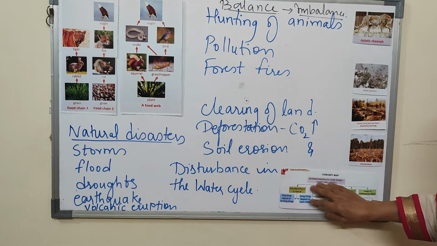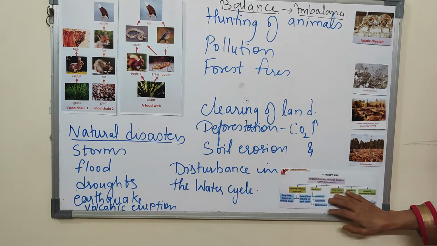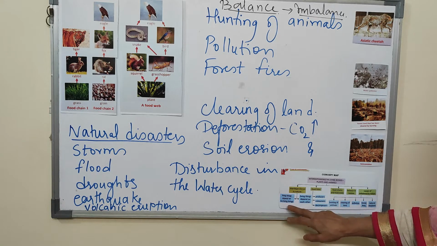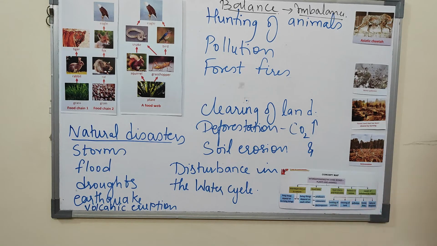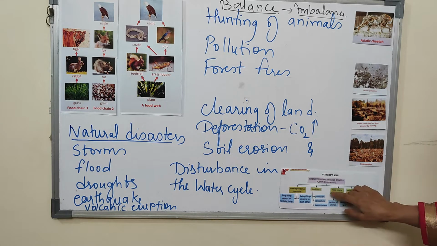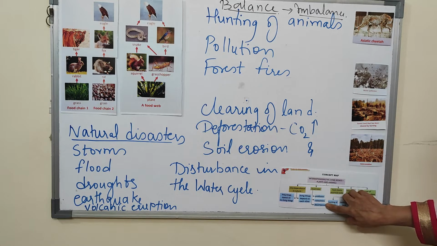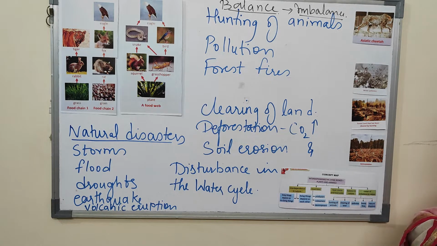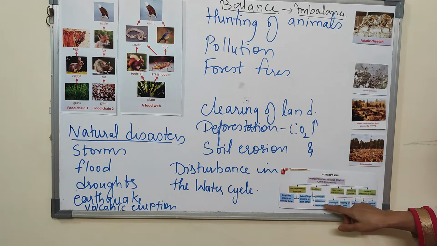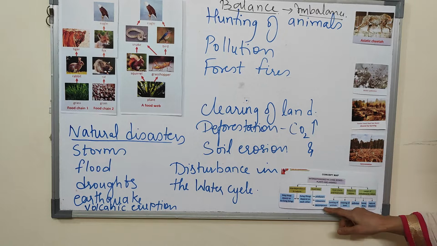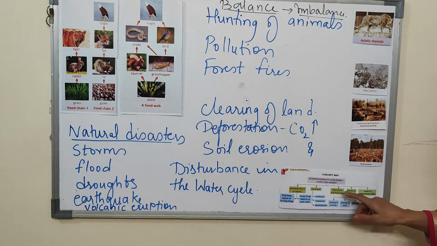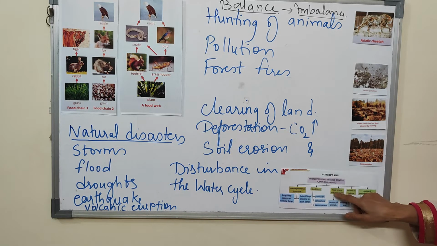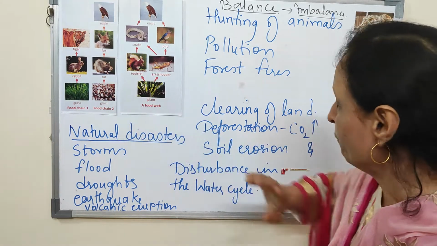So let us just revise the interdependence of living beings, plants and animals, in nature. Living things depend upon non-living things, and living things depend upon each other. Producers, consumers, decomposers. Producers produce, consumers consume, decomposers destroy the dead plants and animals by reacting on them. Bacteria and fungi do that work of decomposing. Food chains and food webs are formed here.